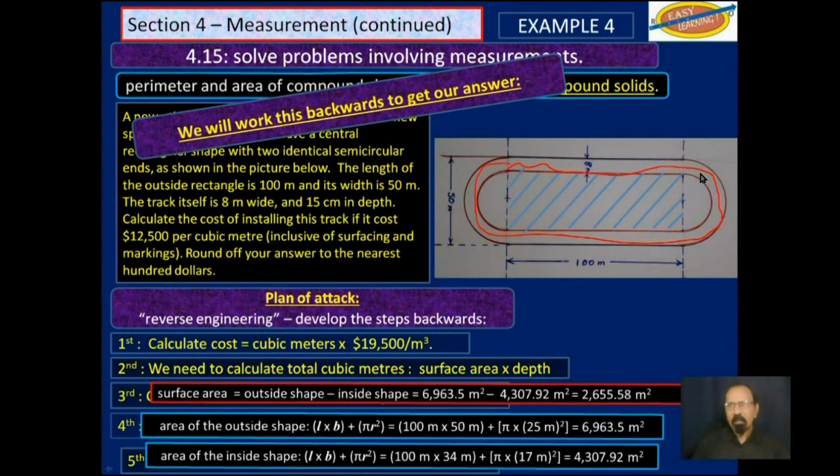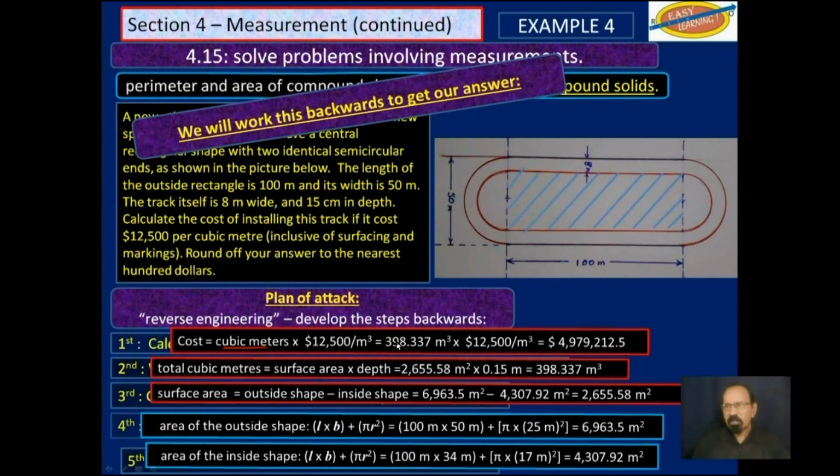But that track has a depth of 15 centimeters. So to find the volume, we multiply that area, that is the surface area, by the depth, and we get 398.337 cubic meters. We multiply those cubic meters by the cost per cubic meter, and we get $4,979,212.5.